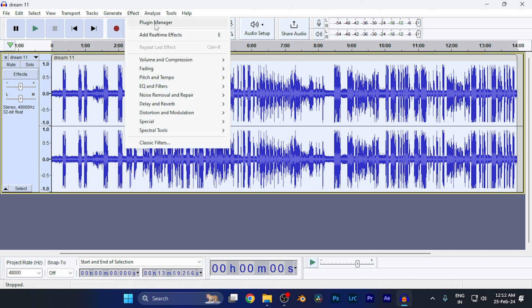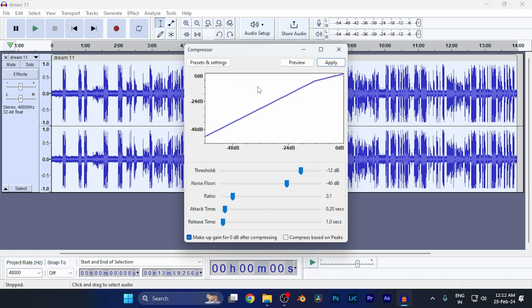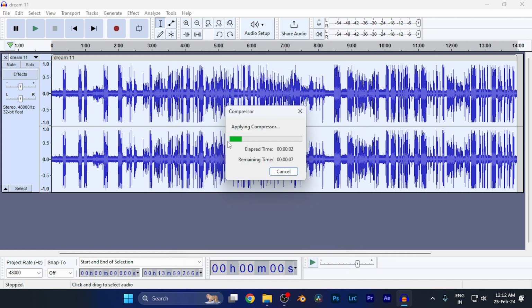Now again go to Effect and go to this Compressor effect, and from here you can make changes to the values and simply hit Apply, and the compressor effect has been applied. It will take a little while to process, and it will be applied to the audio clip.